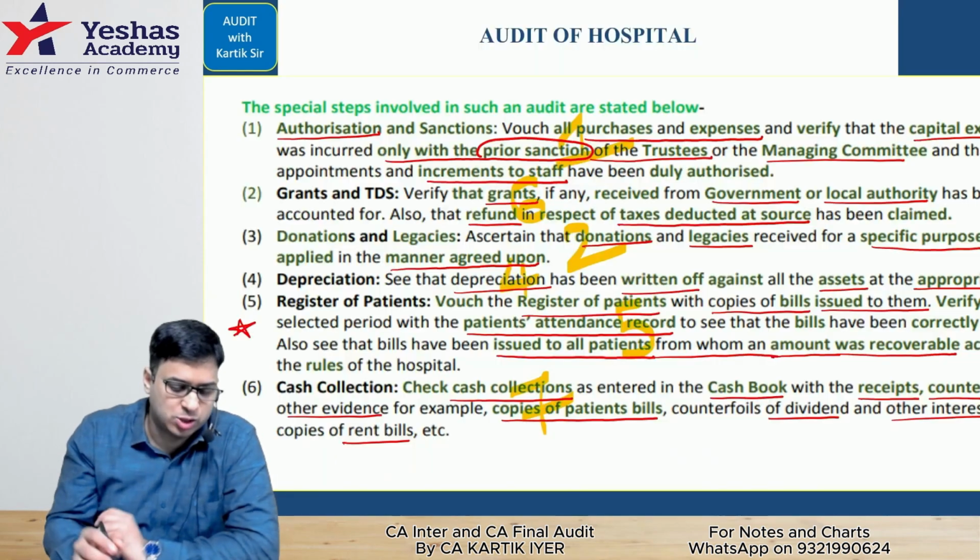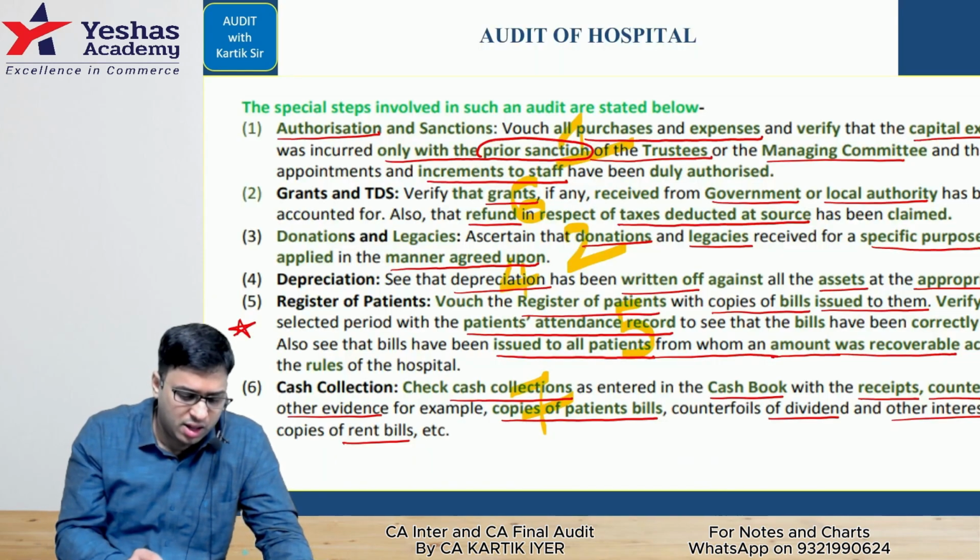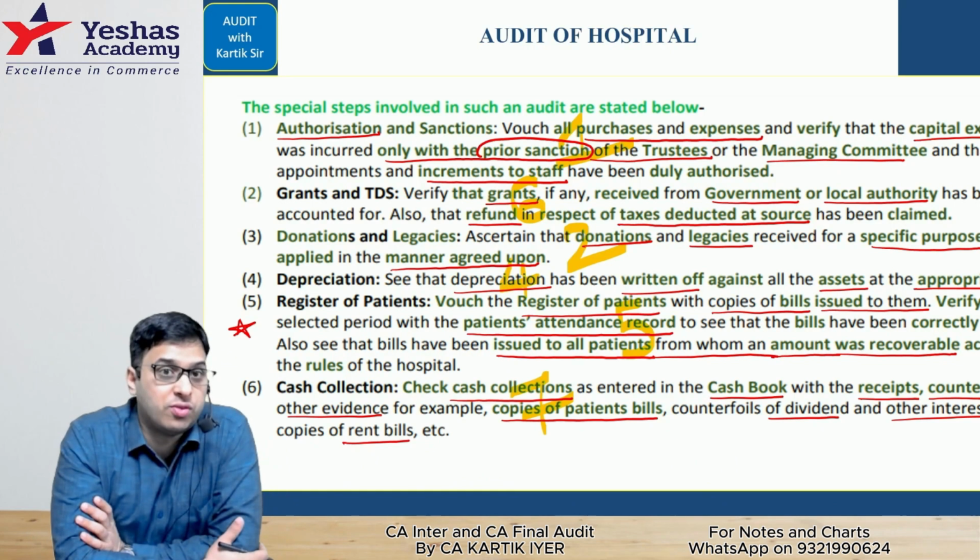Audit of hospitals. Let's do this area. Audit of hospitals. Let's start one by one. This was a nice story. Let's go into the story mode first.